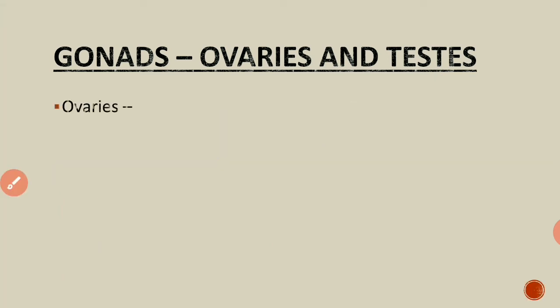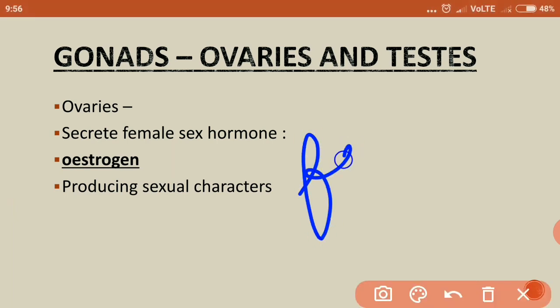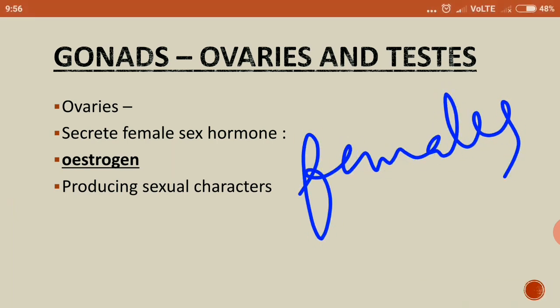Now let us study about ovaries. Ovaries produce the female sex hormone called estrogen. What is the role of estrogen? Estrogen is responsible for producing secondary sexual characters in females, because it is secreted only in females.